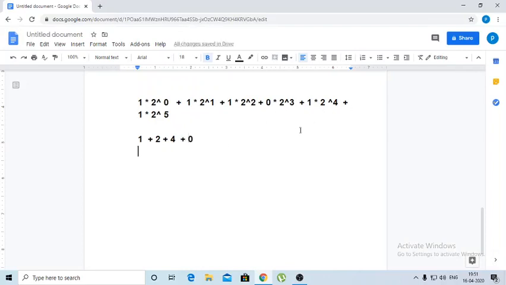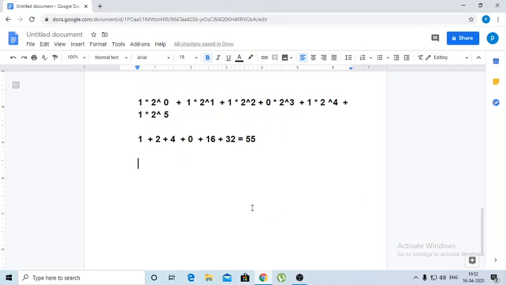Again 2 power 4 is 16. So this will be 16. And the last one, 2 power 5 is 32. So this will be 32. What is the total value? Total is 1 plus 2 is 3, plus 4 is 7, plus 8 is 15, plus 16 is 31, plus 32 is 63. So students, now we got the decimal value for this binary number. This is the conversion from binary to decimal.